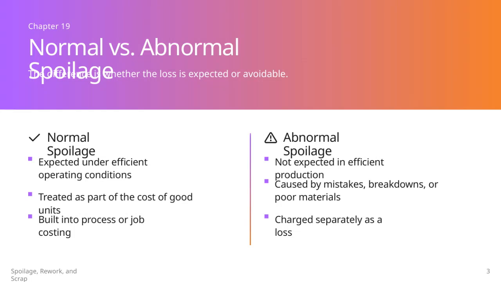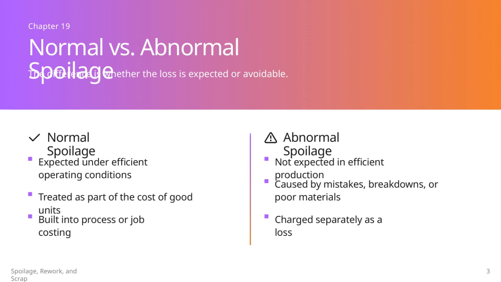When talking about spoilage, it's important to distinguish between normal and abnormal types. Normal spoilage is what we expect to happen during efficient production. It's considered just part of the cost of good units and is factored into process or job costing. On the other hand, abnormal spoilage is not expected. It usually results from mistakes, equipment breakdowns, or poor quality materials.